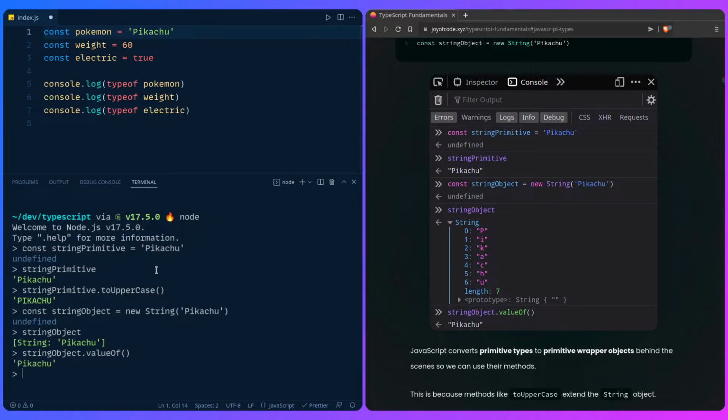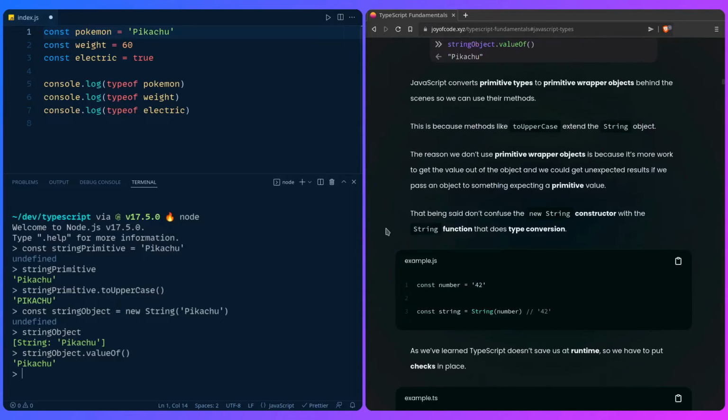This is what's done for you under the hood, because methods like toUpperCase extend the string object. The reason we don't use primitive wrapper objects is because it's more work to get the value out of the object, and we will get unexpected results if we pass an object to something expecting a primitive value, for example.